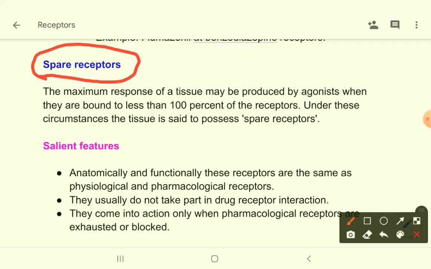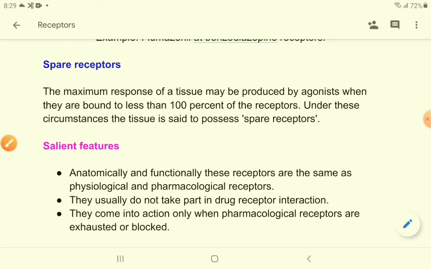There are receptors which, without binding with all of them, a drug can produce its maximum effect. Suppose there are 100 receptors in a tissue and you have given a drug, so the drug binds with only 60 receptors and it produces full effect, maximal effect. So there are 40 receptors which are left alone, so those receptors are called spare receptors.